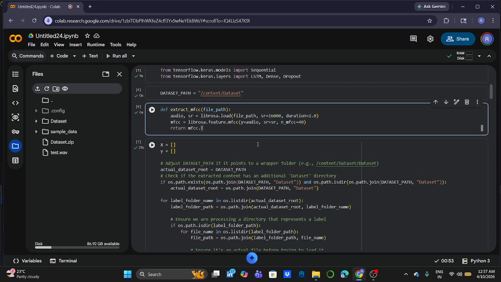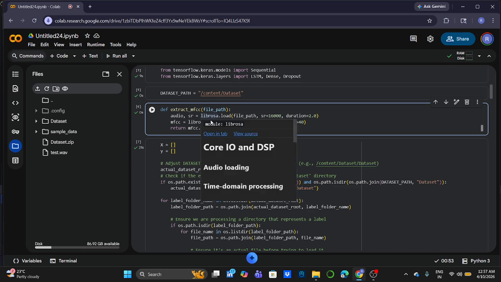I load audio using Librosa. I fix the sample rate to 16,000 Hz and the duration to 2 seconds. Then I extract MFCC features. MFCC converts the audio signal into numerical features so the model can understand sound patterns. Finally, I transpose the MFCC matrix to match the required shape.